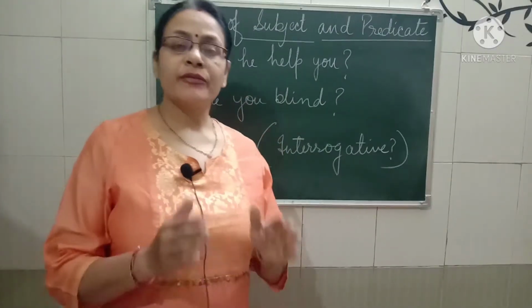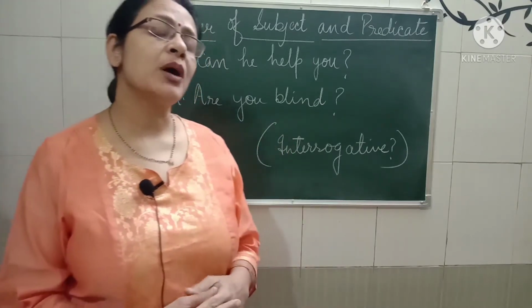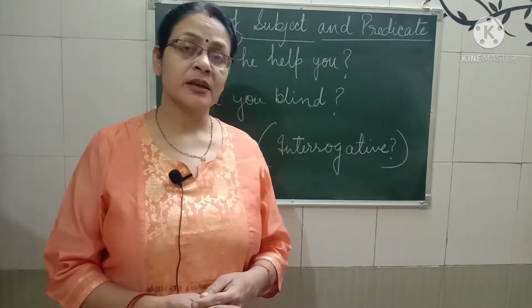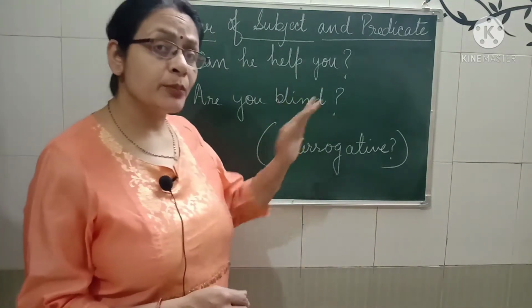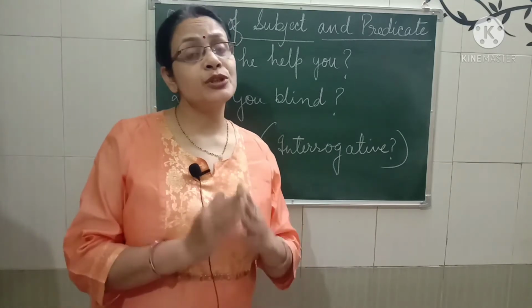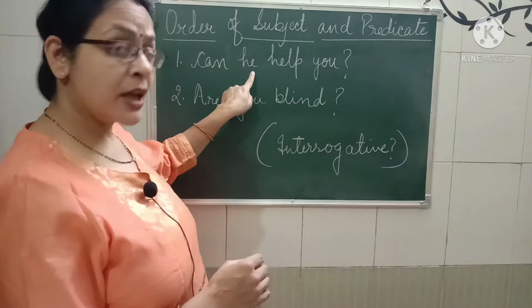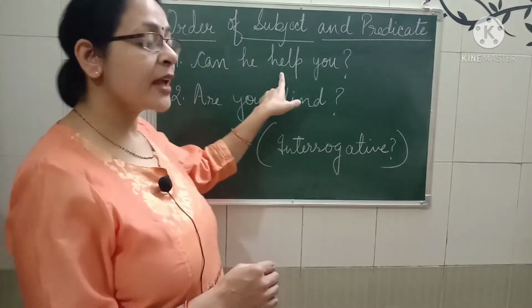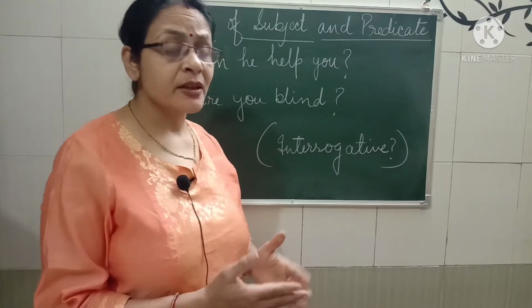Children, we saw a very simple sentence this time, but now here I am talking about interrogative sentences. Can you see interrogative sentences here? Can he help you? If you want to understand the position of the subject in that, just try and understand. He can help you. Now, where is the subject in that?